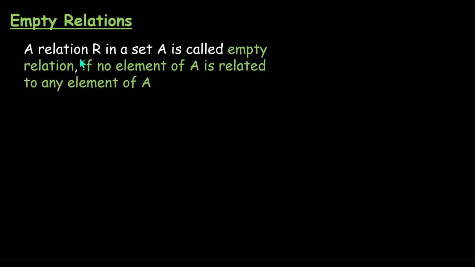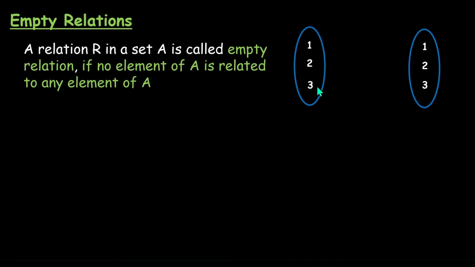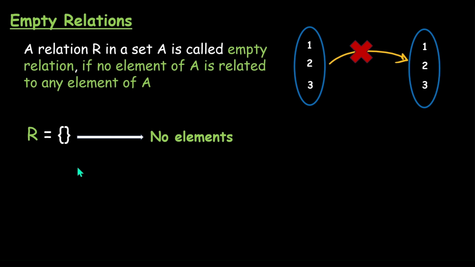So an empty relation is a relation R in a set A where no element of A is related to any element of A. So again, if we took our set A containing 3 elements, 1, 2, 3, then the relation that doesn't relate any elements would contain no elements. That is an empty relation. It can be written as this because no element is related to any other element. And it can also be written as null set. This is the sign for null set, which means that it has no elements.